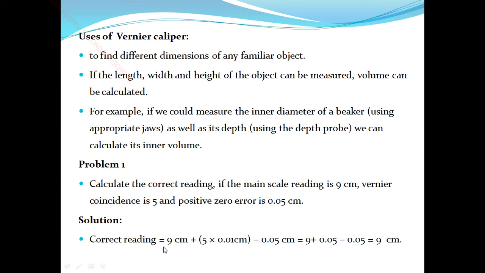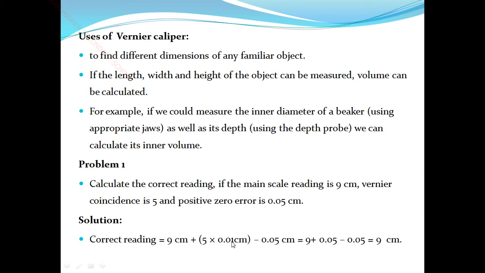We calculate the correct reading. The correct reading formula is MSR plus VSC into least count. MSR means main scale reading, which is 9. So 9 plus Vernier scale coincidence, which is 5, into least count, which is 0.01 centimeter.